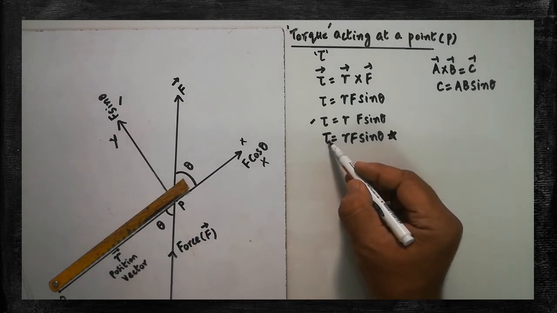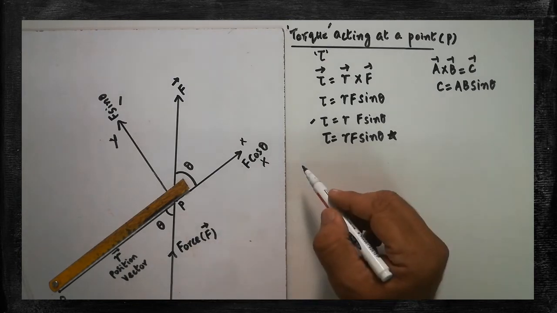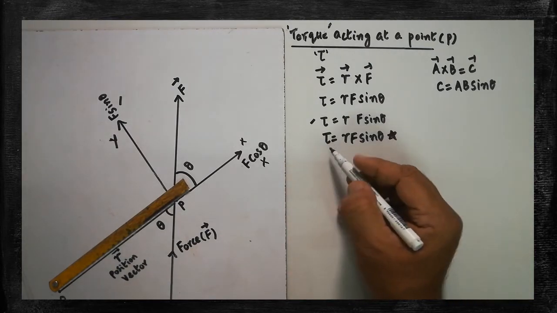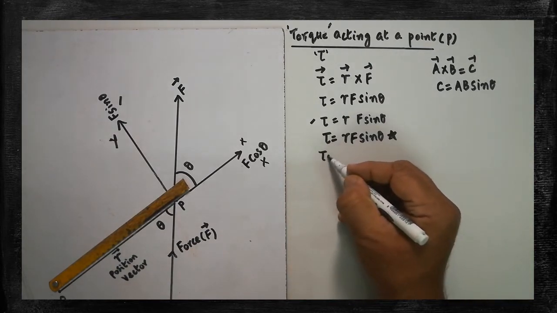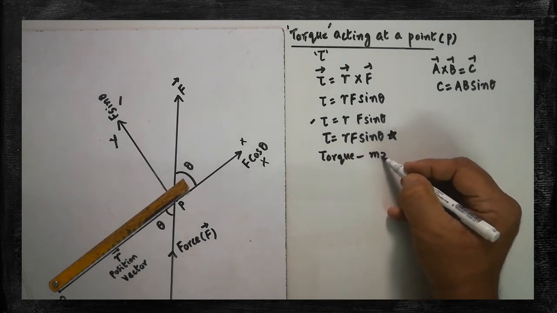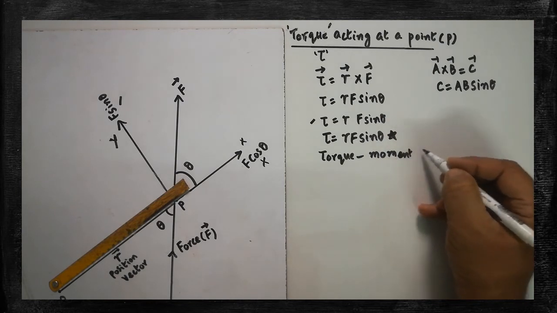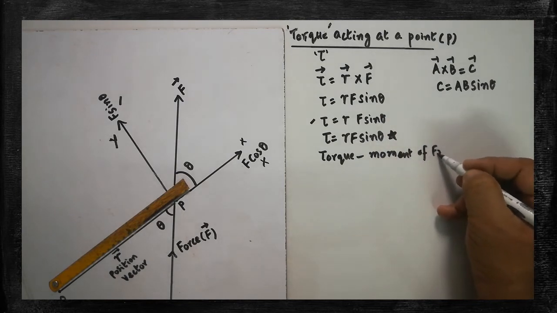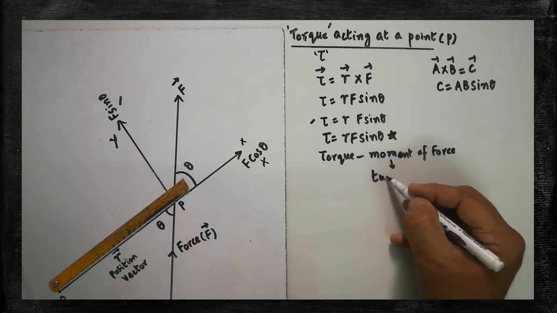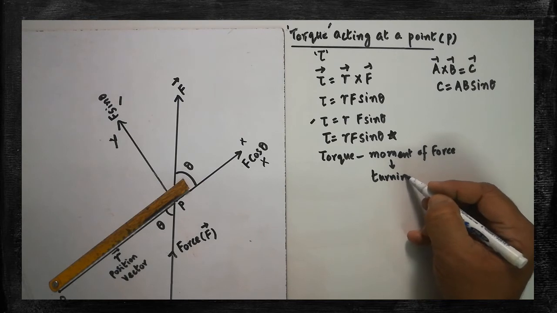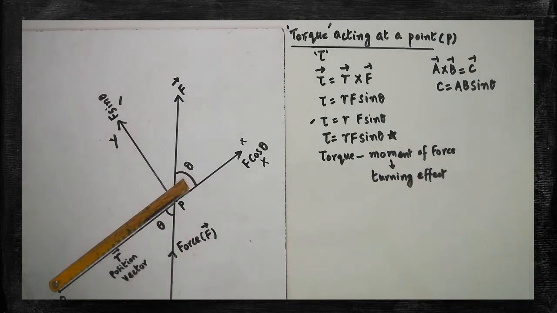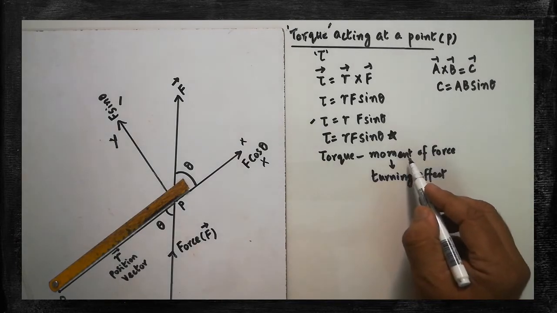This torque is responsible for the rotational motion of the object. Are you clear? Here, that torque is otherwise called moment of force. Torque is otherwise called moment of force. Are you clear? Make a note. Moment means turning effect. What is the meaning of moment? Moment means turning effect. Are you clear? Not momentum. By mistake, don't say momentum.